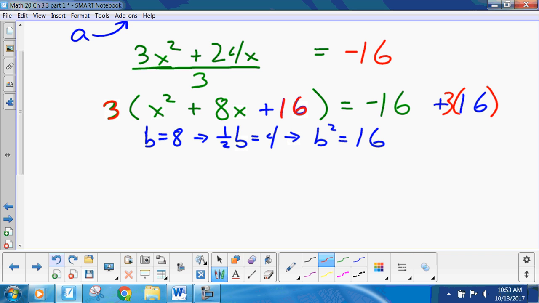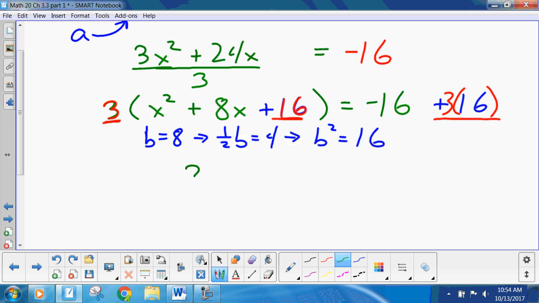That's the big trick most people screw up on. Because it's 3 times 16 here, it has to be 3 times 16 on the other side. So many people screw that step up. Now, pause the tape, think about that for a sec, and then we'll continue. All right, welcome back.